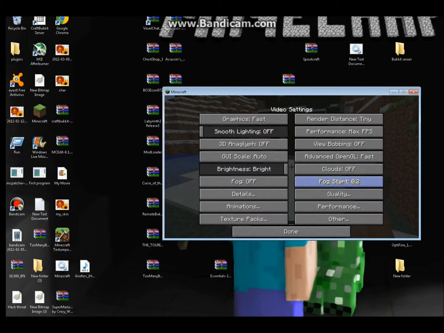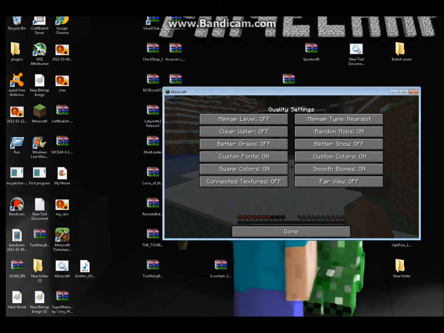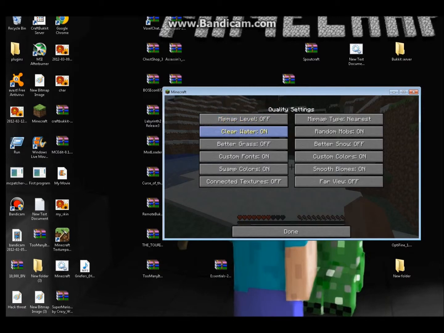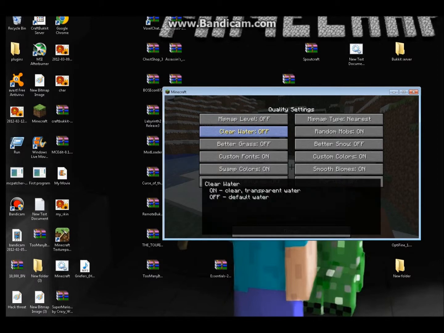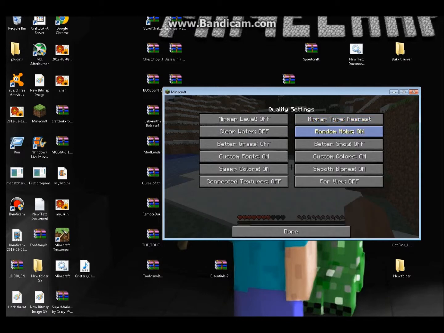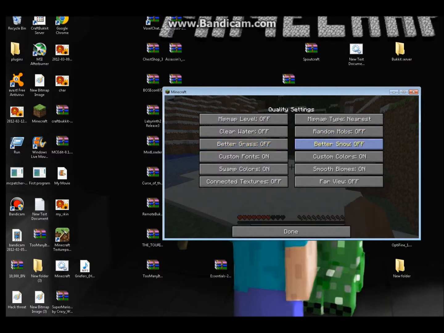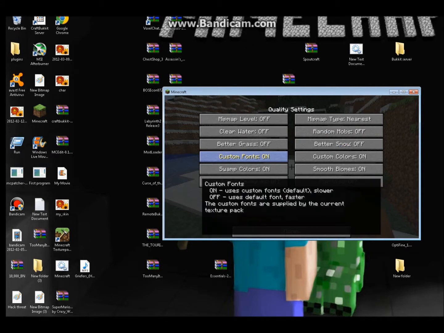Go to quality. And then you set everything to off, or fast if you can. Random mobs to off.